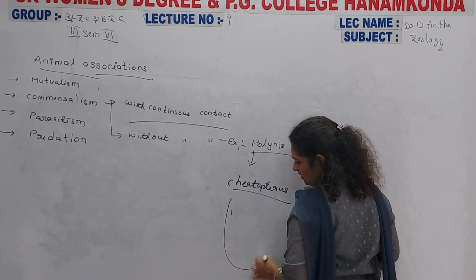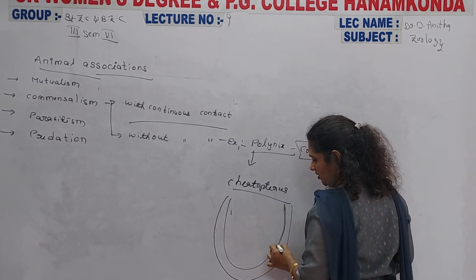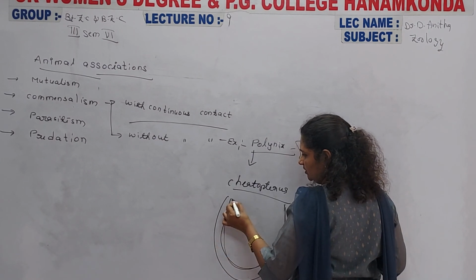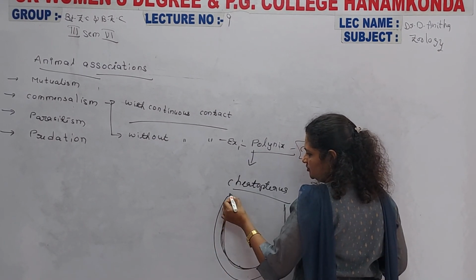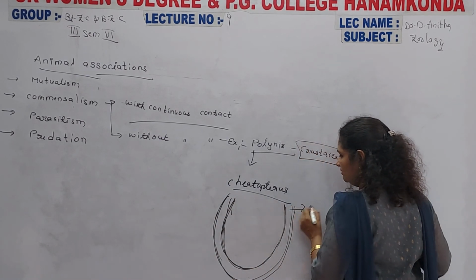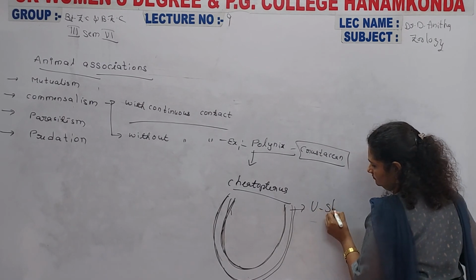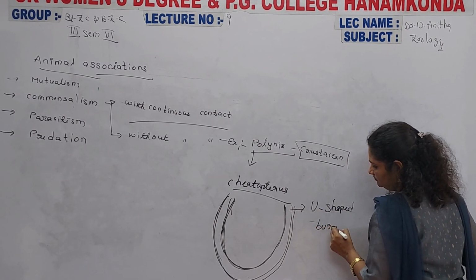Chaetopterus lives inside the sand area or muddy areas, nearby the water media. In those regions it prepares U-shaped burrows.